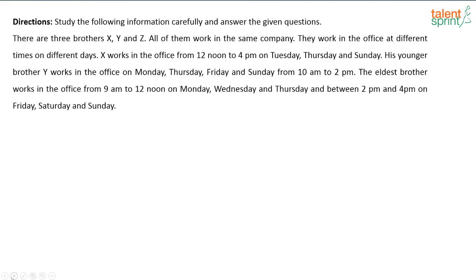There are three brothers X, Y and Z. All of them work in the same company. They work in the office at different times of the days. Okay, X works in the office on so and so days. His younger brother Y. So X is elder than Y. That's what we know. The eldest brother is the third one, right? So who is the eldest brother? Obviously it has to be Z. So this has to be the arrangement.